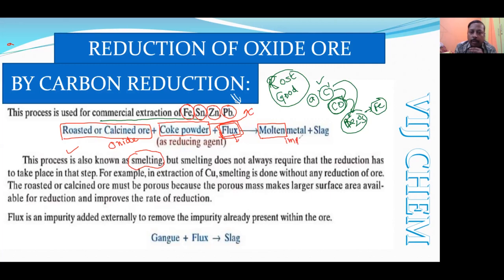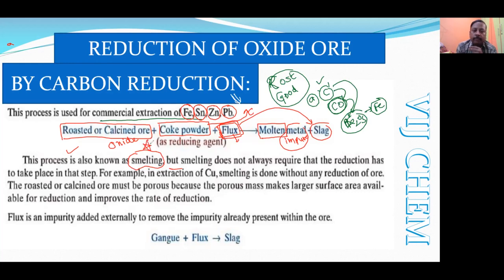Because of the flux, whatever impurities are there are converted into slag. So what do you mean by smelting? Smelting is the reduction of the metal oxide by using coke powder in the presence of flux, where you get impure molten metal along with the slag.